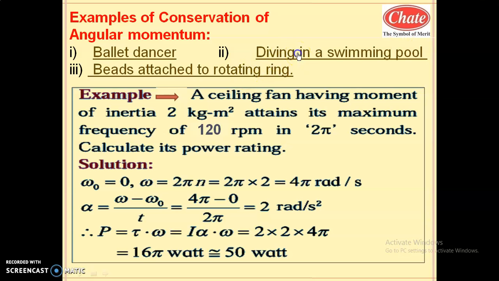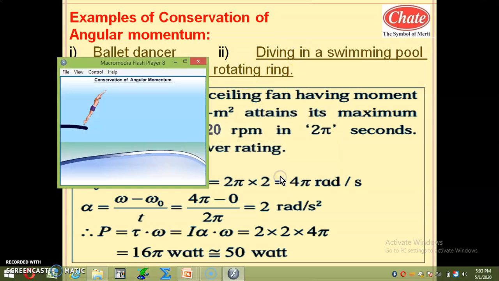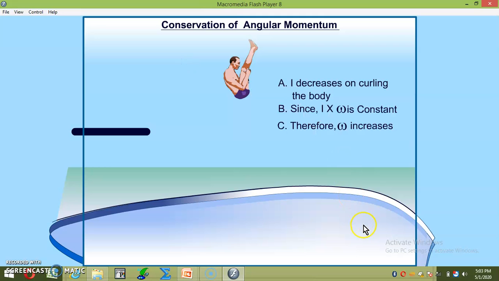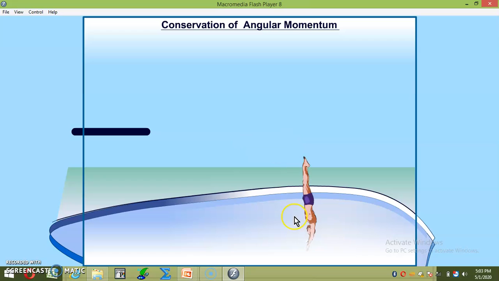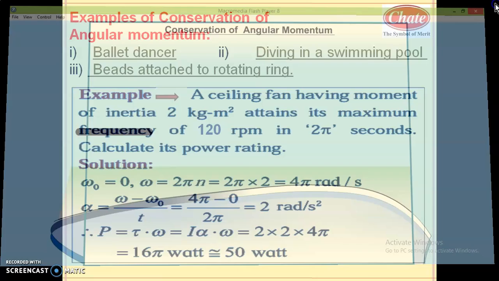Diving in a swimming pool. This is the case whenever a person dives onto the surface of water. Before reaching the water surface, he brings the legs to the head so that moment of inertia decreases and angular velocity increases. On reaching the water, he stretches the body, so moment of inertia increases and angular velocity decreases, which reduces the rotational motion of the diver. So these are the examples of the law of conservation of angular momentum.